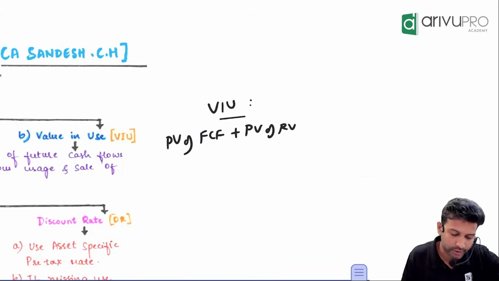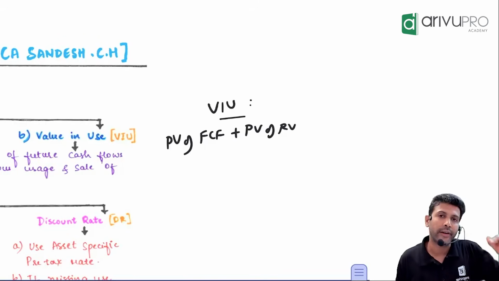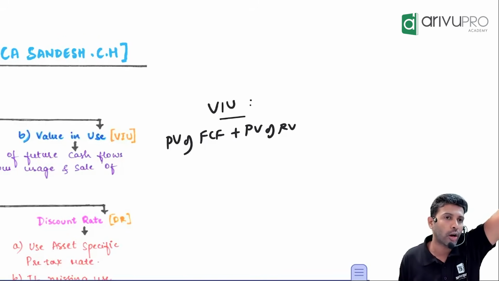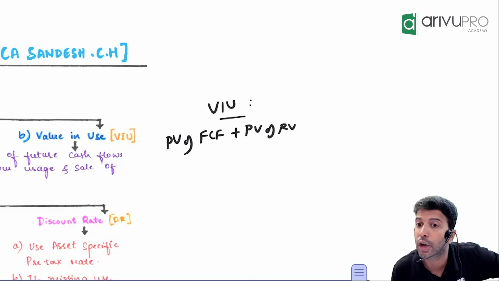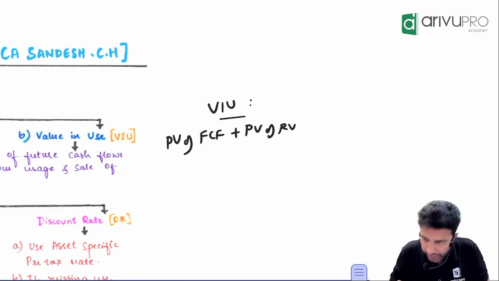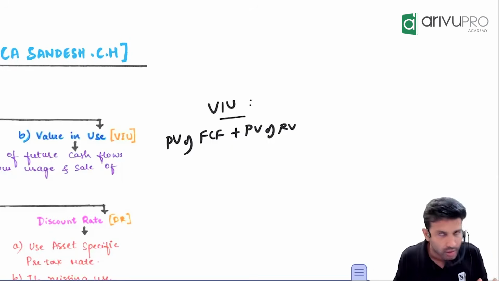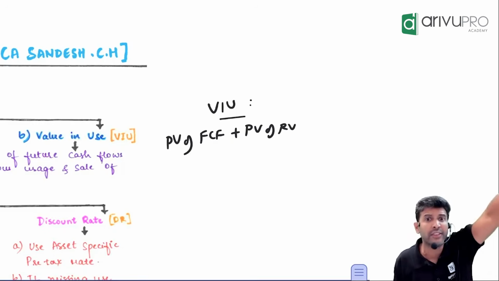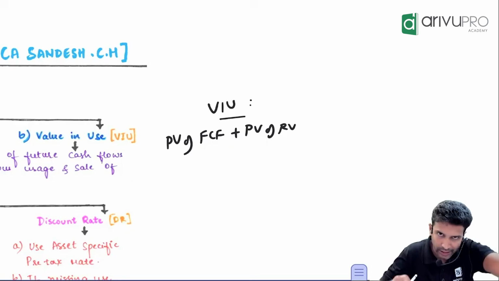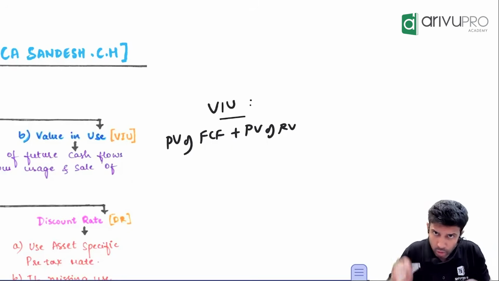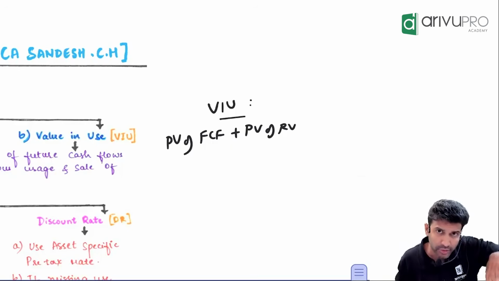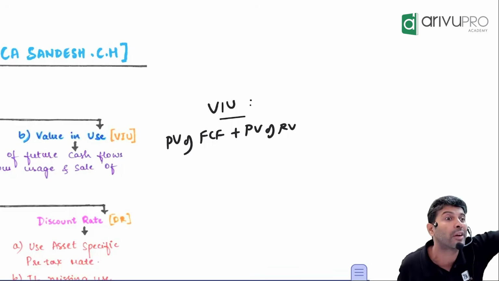So I did not understand, sir. Okay. Sir, are you finding impairment loss tomorrow or after 1 year or today? Today. You're finding the impairment loss today. Sir, if I have an iPad now, I am going to use this iPad for, let's say, the next 5 years. That means by using this iPad, I will get the benefit today or over a period of 5 years.